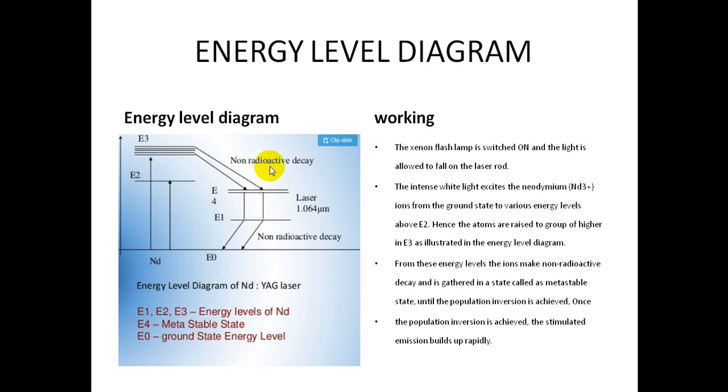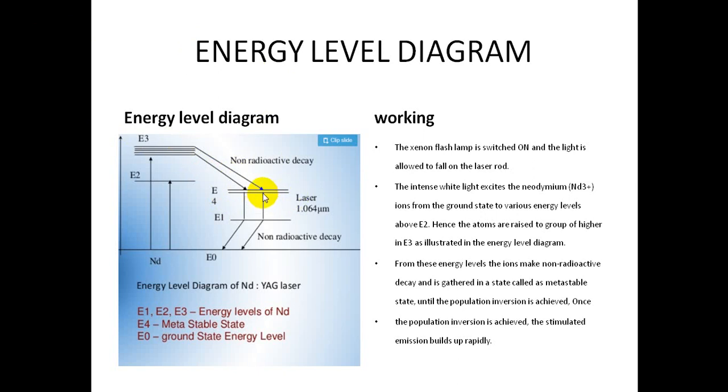Here, to correct the spelling: radiative, not radioactive. So this transition is a non-radiative transition. Here the energy is released in the form of heat but not in the form of light. So more population reaches E4. Here E4 acts as the metastable state. It's very important: E4 acts as the metastable state. Its lifetime is more, so that's why the population spends more time in E4.